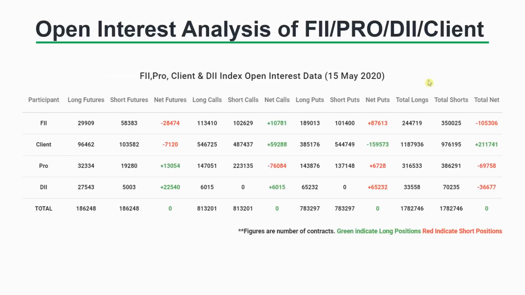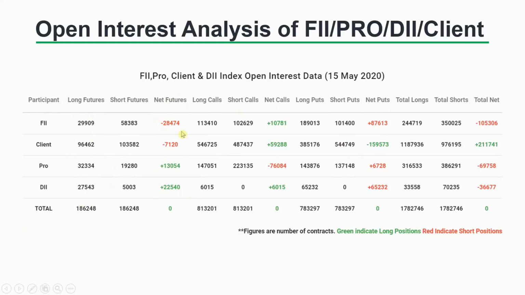Now, this is the data that you get from the NSE. This is the daily data of 15th May. This is index open interest data. So the data you get is long futures, short futures, long calls, short calls, long puts, short puts. And the remaining data we have to calculate by ourselves. So this is classified according to the participant.